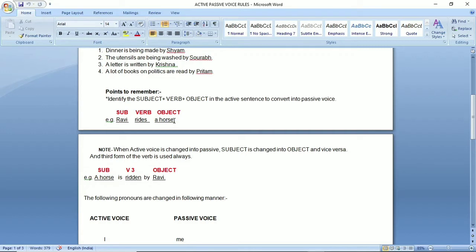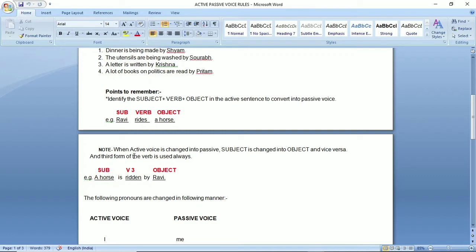So, this sentence is in active voice. Now, we have to change it into passive voice. So what we are going to do, we will interchange the places of subject and object. Means object is made subject and subject is made object, and the verb is always written in third form, and the helping verb will be put according to the tense because it is simple present tense. So here we will use is.